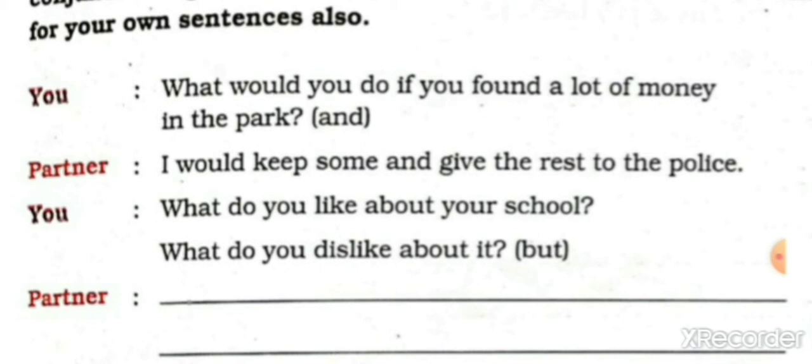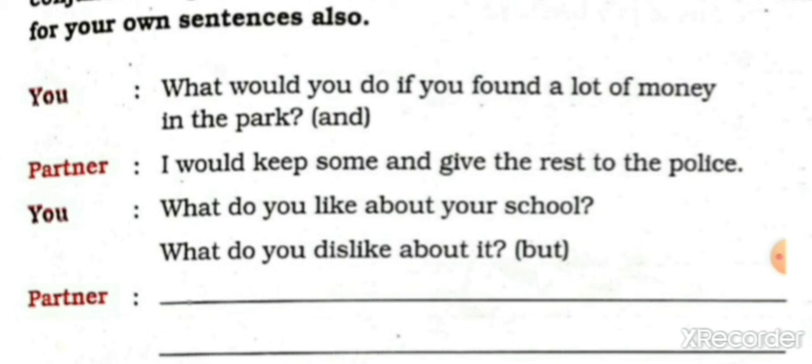Then, students, you. What do you like about your school? And what do you dislike about it? And the conjunction you have to use here is but. You have to frame a meaningful sentence.